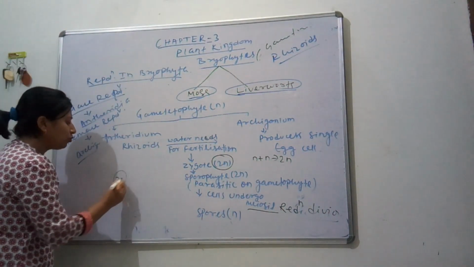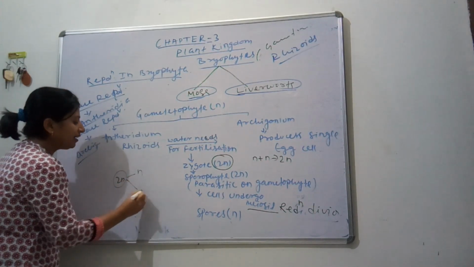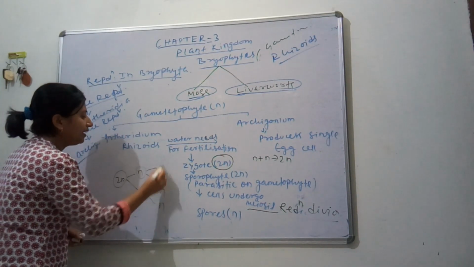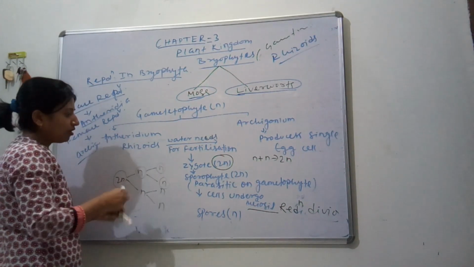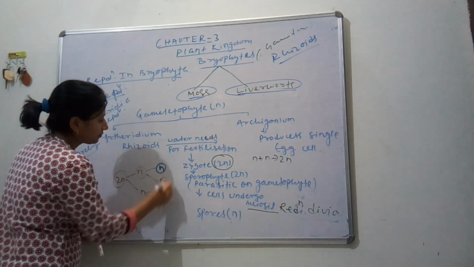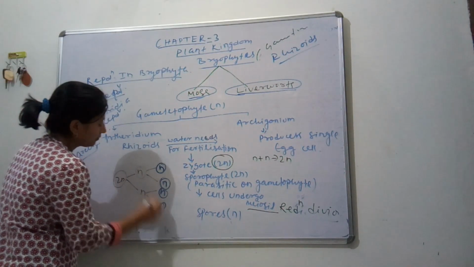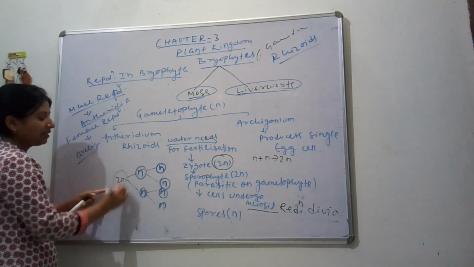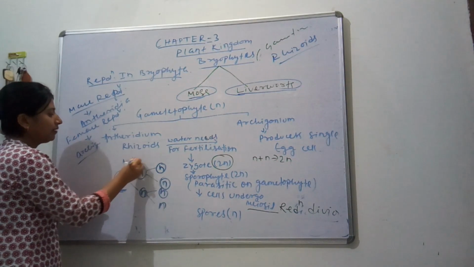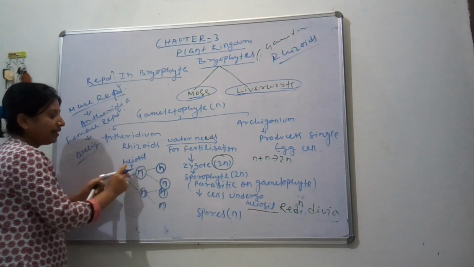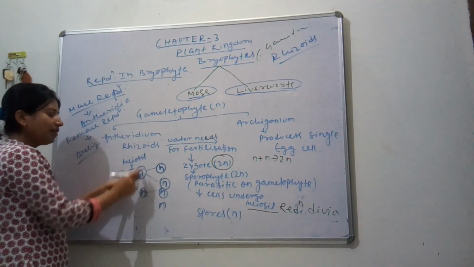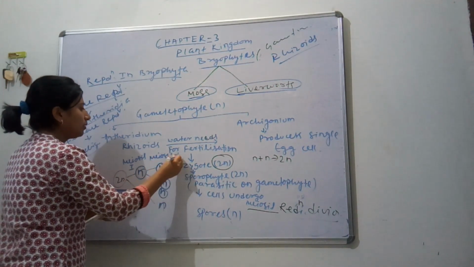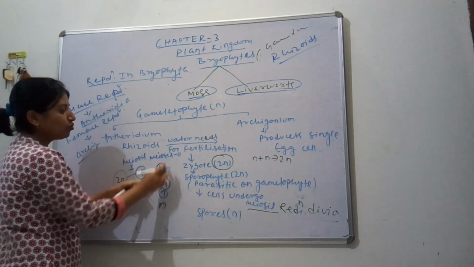This is the 2n sporophyte, and it forms 4 haploid spores. This is meiosis 1. In meiosis 1, the number of chromosomes is halved. This is meiosis 2. Here again, each cell divides into 2.